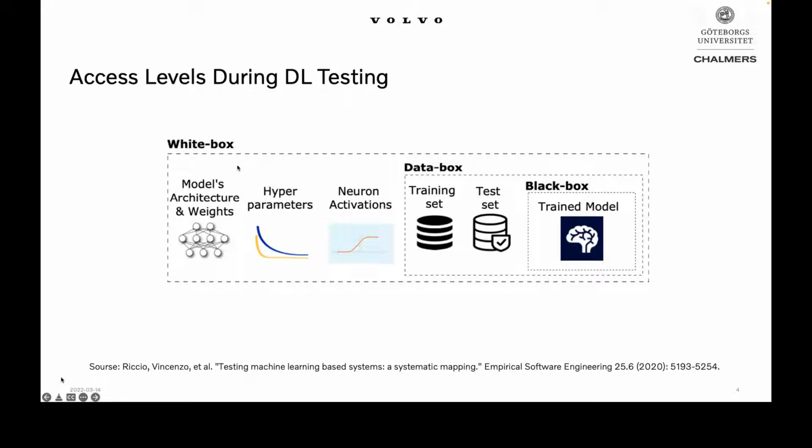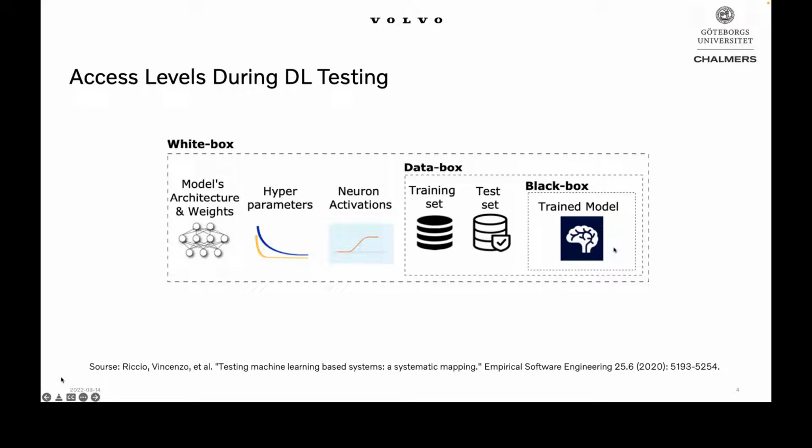These 3 are white box, data box, and black box. So what are white box testing techniques? These are techniques which work based on information from the algorithm itself, like, for example, the architecture of the neural network, or neuron activation statistics of the neural network. So we do need to have access to the neural network to apply these white box testing techniques. That's why they're called white box.